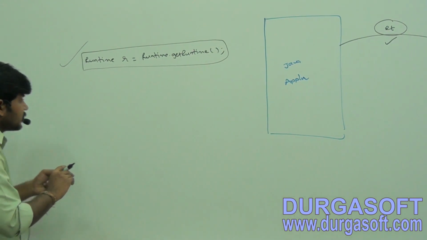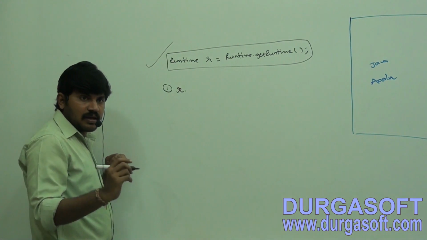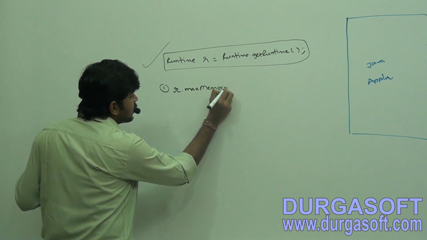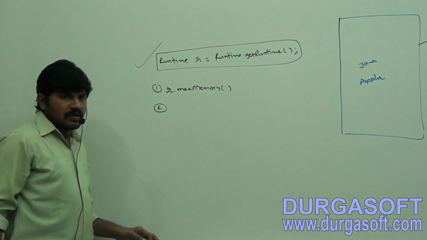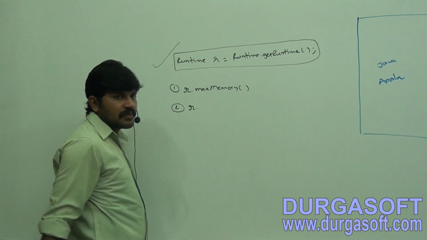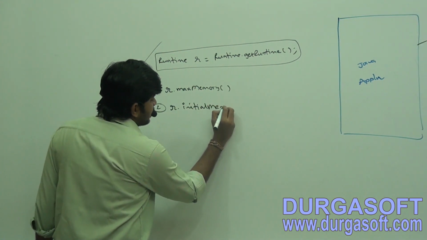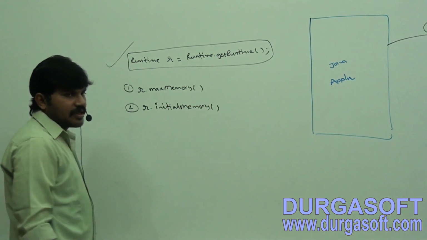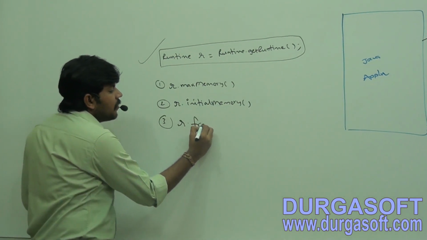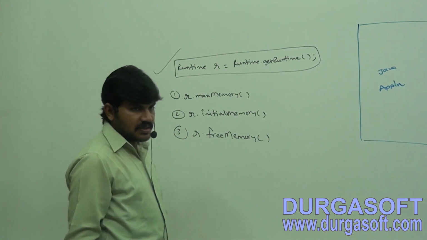The option here is C. Once we got r dot, r.maxMemory tells how much max memory is there inside JVM, that is the heap. r.initialMemory tells how much is allocated to the JVM initially. r.freeMemory tells how much free memory is there.